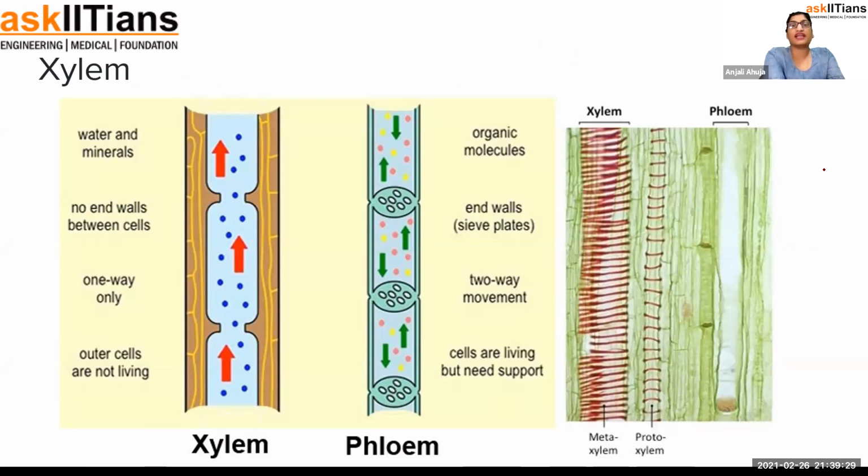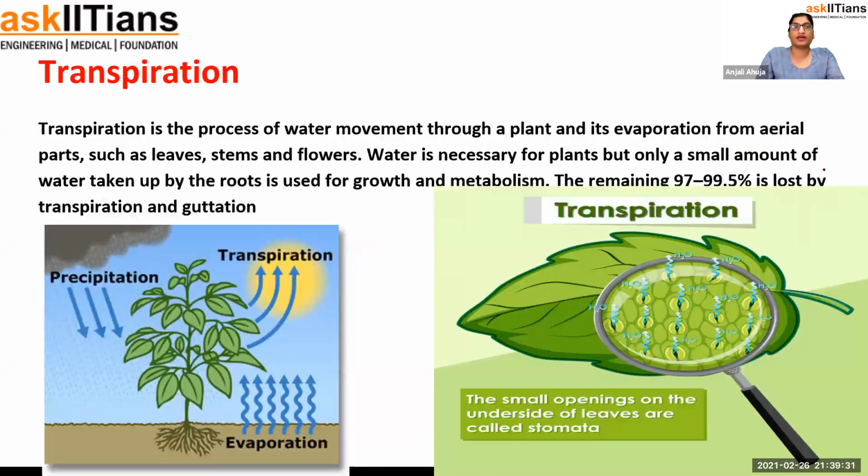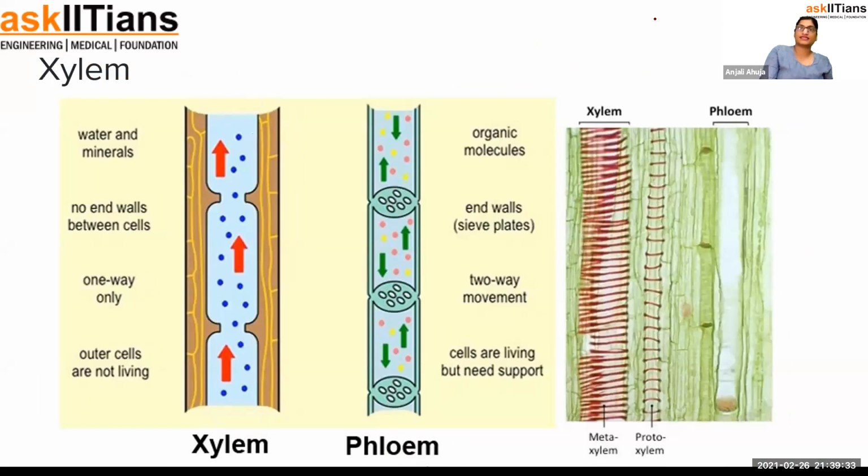So the next thing is that xylem and phloem, guys. Xylem and phloem, they are kind of pipeline structure. Okay, so like suppose this is a stem, and into that a little pipe kind of thing is moving inside the plant. We call it as the xylem and the phloem. Into the xylem, water and minerals are moving. Into the phloem, other things are moving. Food and obviously minerals mixed with the food. If you look at the diagram, this is a xylem. That it is in the stem, it is present like a pipe. One way only, outer cell are not living.